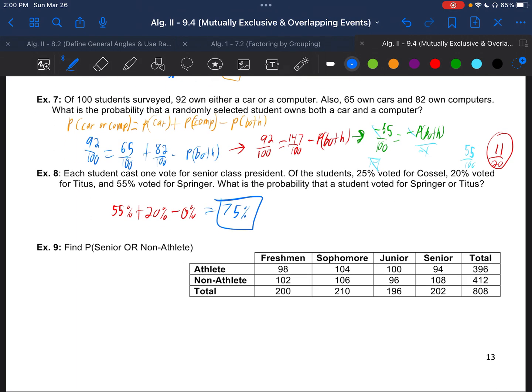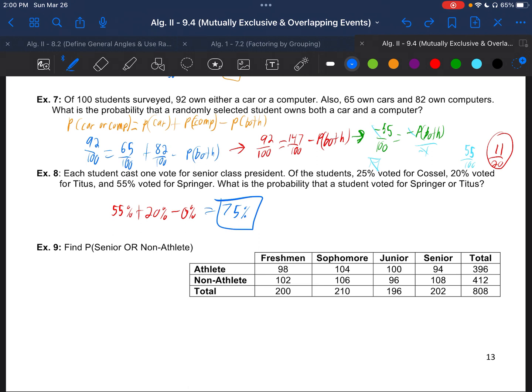So our last example for this section, find the probability that someone is a senior or a non-athlete. So here we have a table. Here's all the seniors, including those who are athletes and non-athletes, and then just non-athletes, and then the total number of seniors.